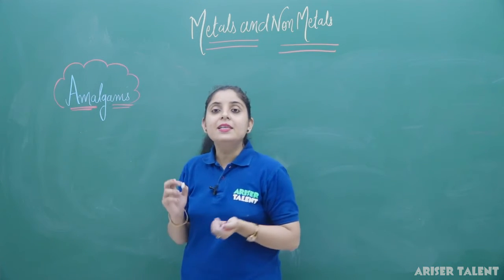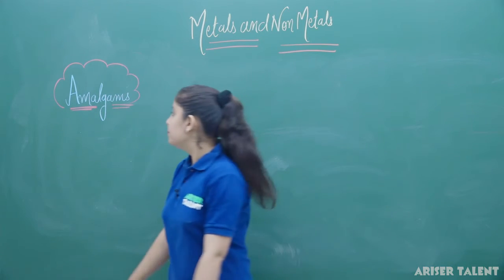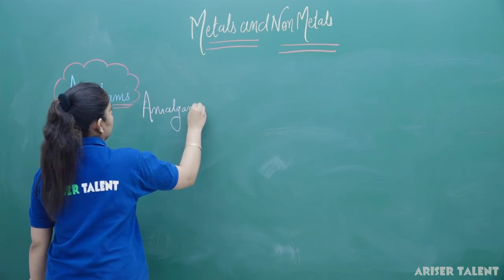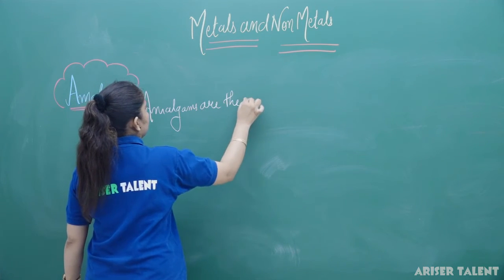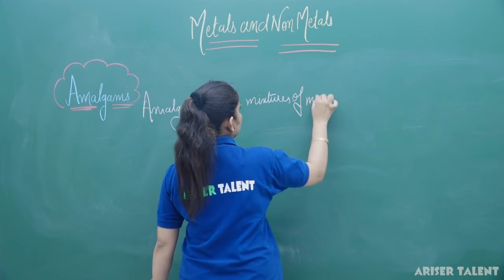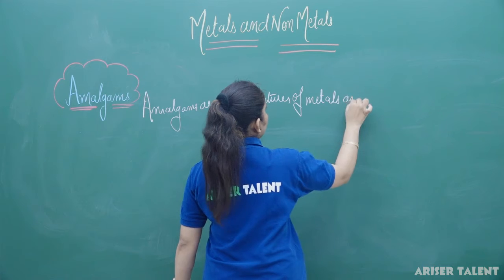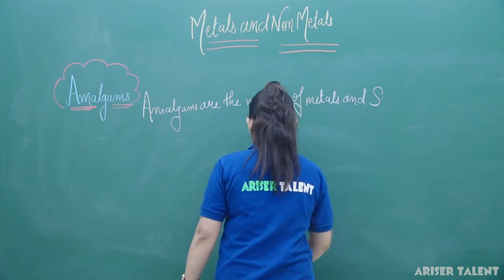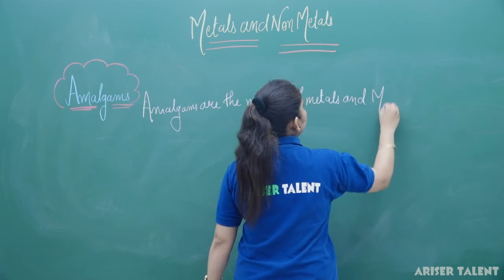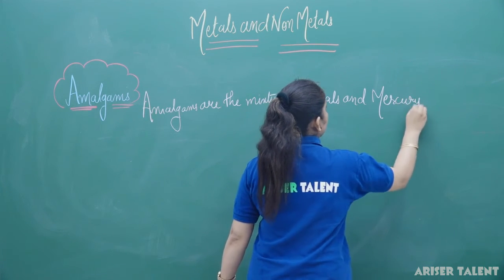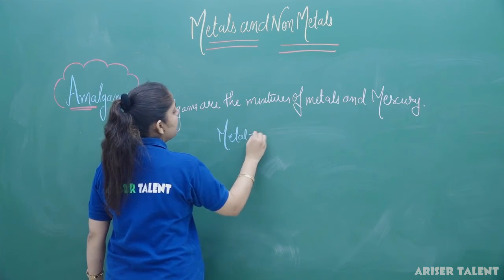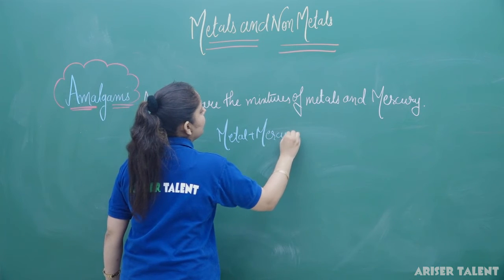So firstly, let us write the definition of amalgam here. Amalgams are a mixture of metal and mercury. Whenever you mix metal and mercury, you will get an amalgam.